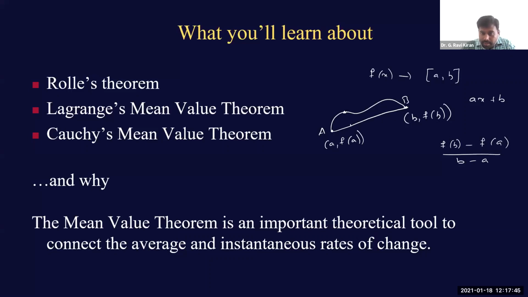At this point C, you can calculate f dash of C, which represents the instantaneous change at point C. We are trying to connect this instantaneous change and this average change, to establish a relationship between these two changes. Of course, there are points where these two are equal, so we are going to see them one after the other.